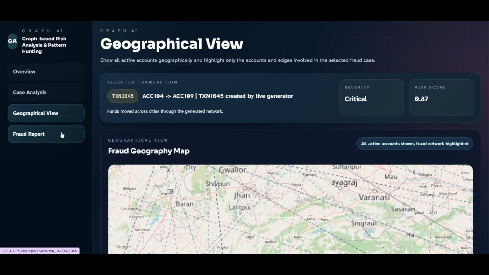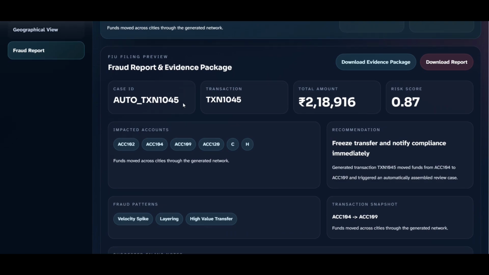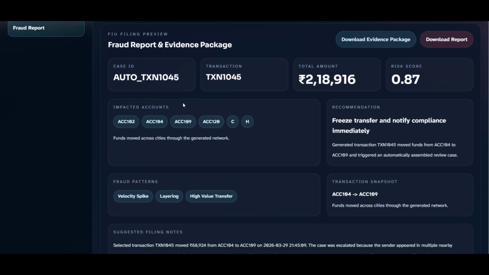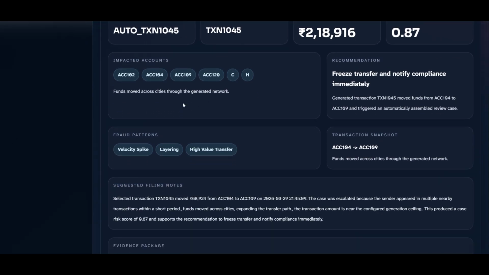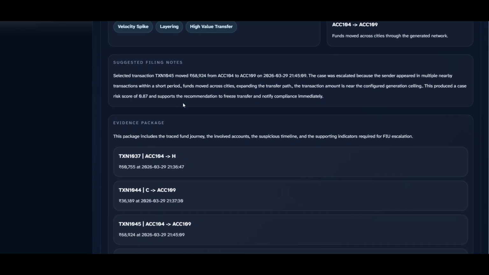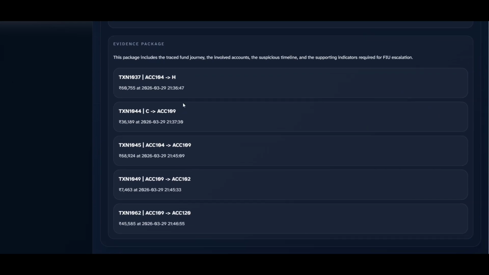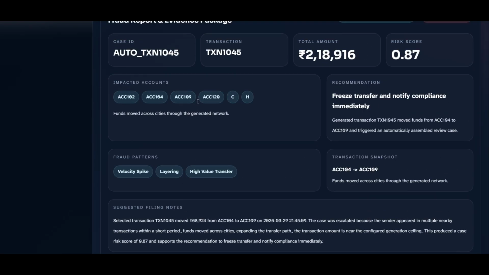Next, layer 2 includes pattern detection. This includes circular transactions, layering, and rapid fund movement continuously across multiple accounts. If an account participates in such patterns, its risk score increases significantly. Next, in the final layer, we have the machine learning anomaly detection. Now we are actually utilizing AI here. Using unsupervised anomaly detection, the system learns normal behavior and identifies deviations. This enables detection of new and evolving fraud strategies without relying on labeled data.